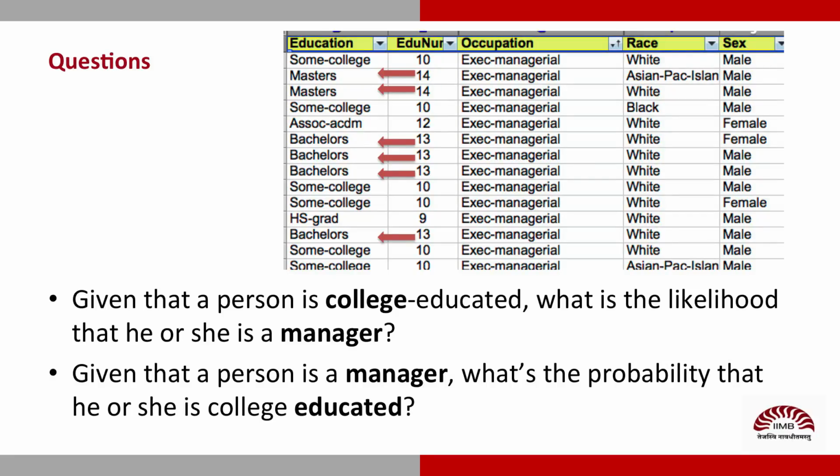You know, Lisa, one of the sharpest bosses that I've worked for didn't even have a college degree at that time. I'd say there are many such managers in the business world. You mean those who are high school graduates? Correct. It would be interesting to predict how likely it is that someone's a manager if you know they are college educated, or that someone's college educated if you were to know they are a manager. I have a feeling that these have different answers.